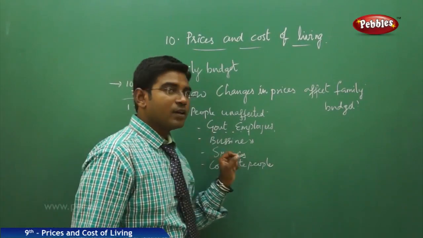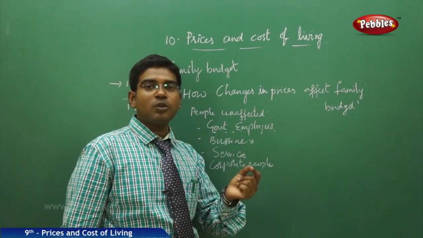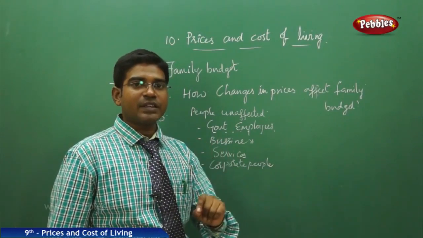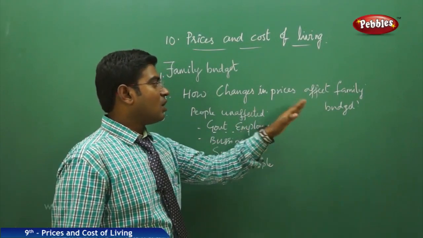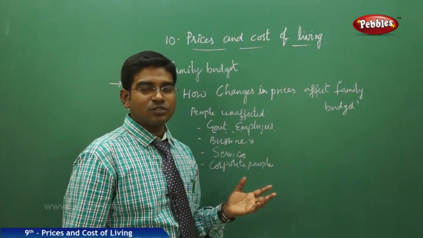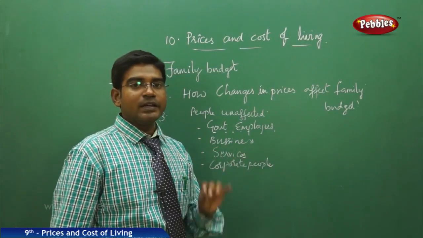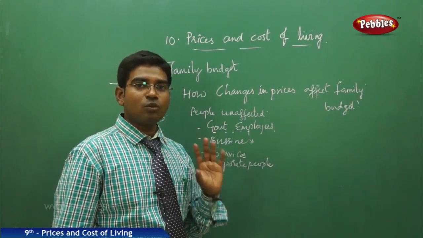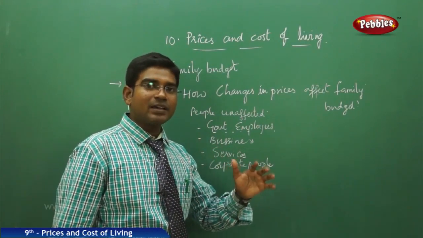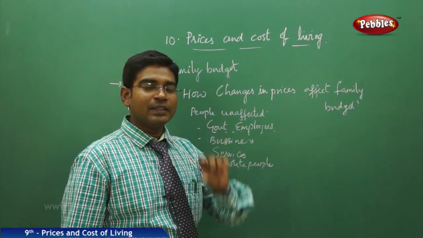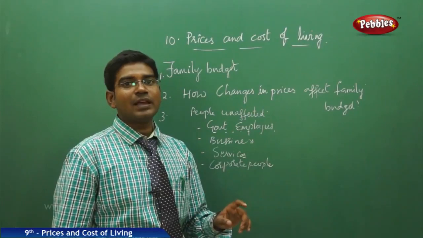Government employees, either state or central, are very less affected by price hikes of any products, because they are also paid dearness allowances, known as DAs, along with the hike. Along with that calculation, the government also calculates the DA and adds it to their salaries.